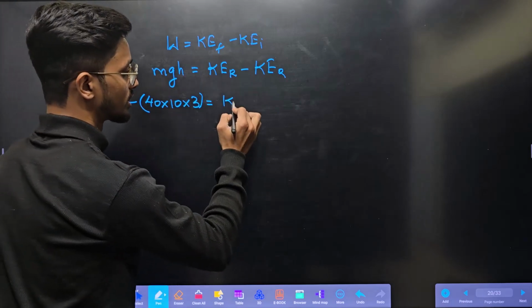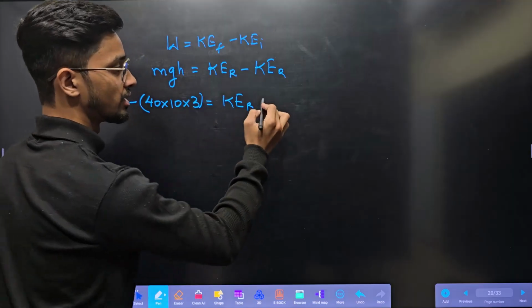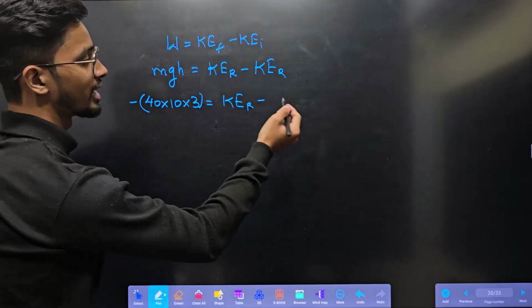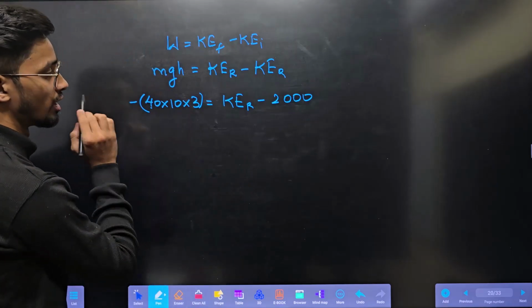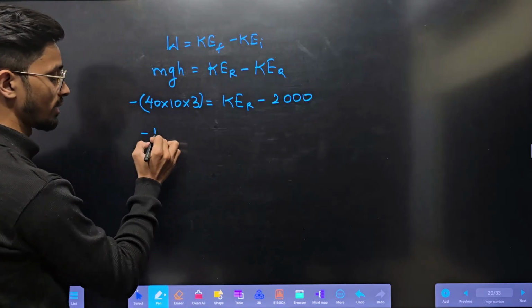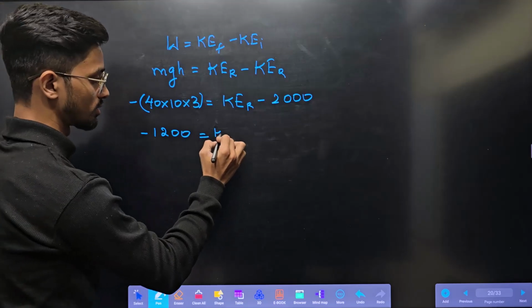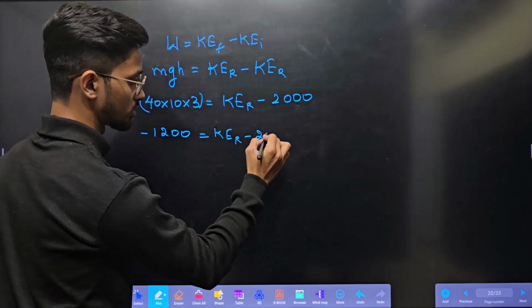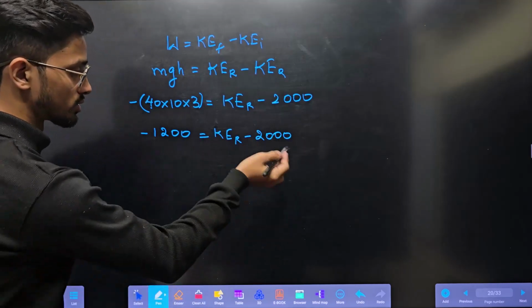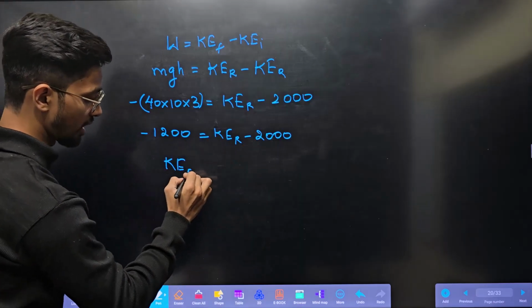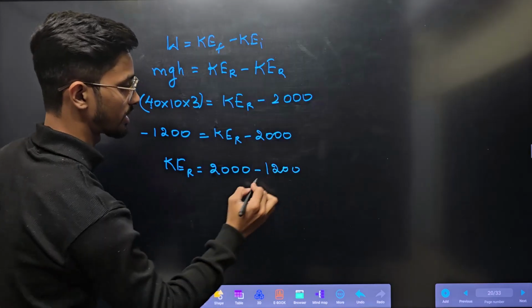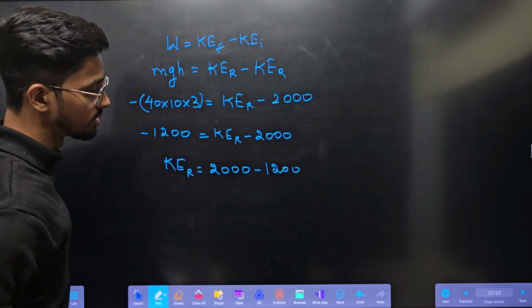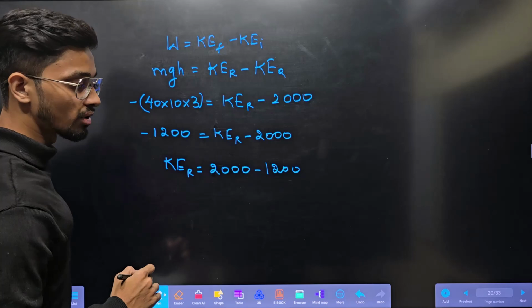Now kinetic energy of R minus kinetic energy of Q, which was 2000. So we solve this. 40 into 10 into 3 is 1200. So it will become minus 1200 is equal to kinetic energy of R minus 2000. If this 2000 comes here, kinetic energy of R is equal to 2000 minus 1200, right? This will be positive. We also have to subtract something. Lastly we'll subtract.